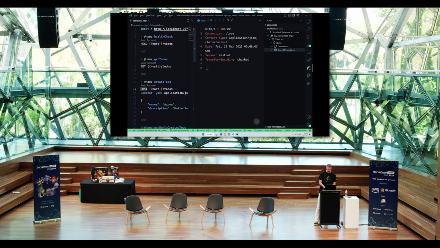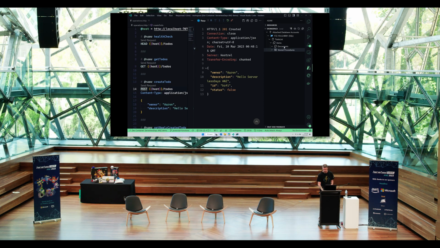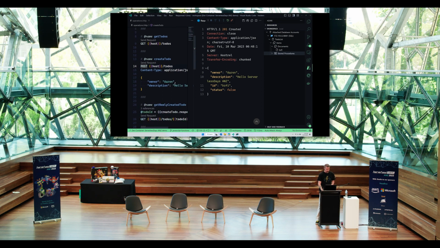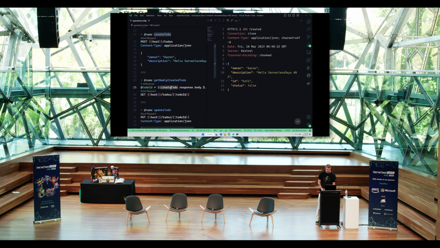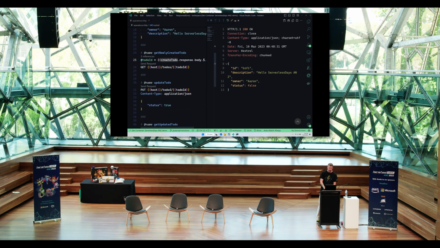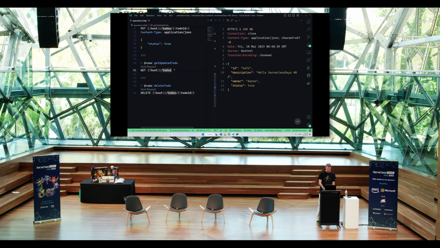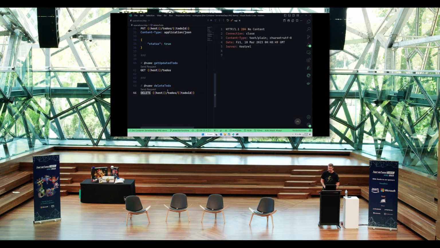We can create a post, we can send a new one up. So there we go, we should have a new one in there. And if we refresh our document collection, there we go, BZFI is in there. I can then come down and execute, like I can get one by its ID, so very REST-esque, this API stack that I've built. We can update an individual to-do, and then lastly, get back and verify that we did persist that data to the database, and let's just delete it to clean up at the end of the day.